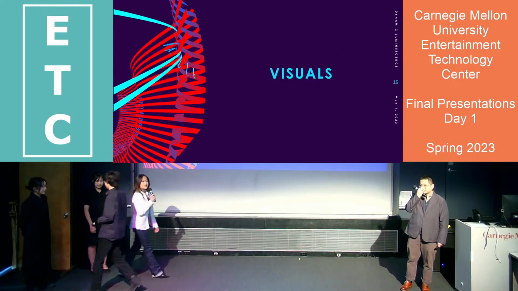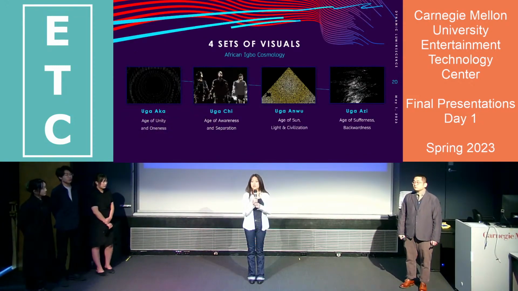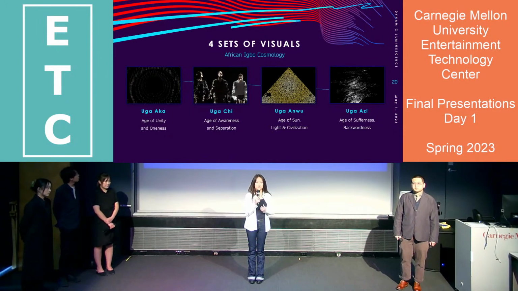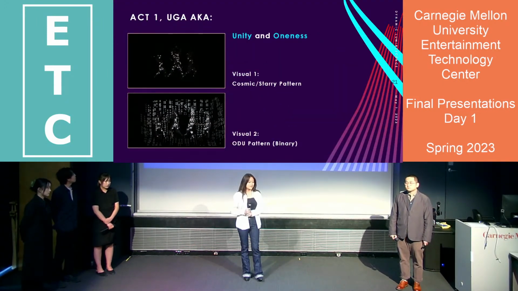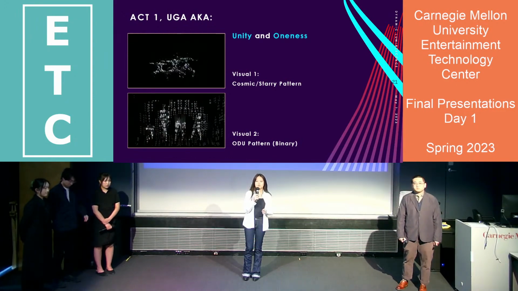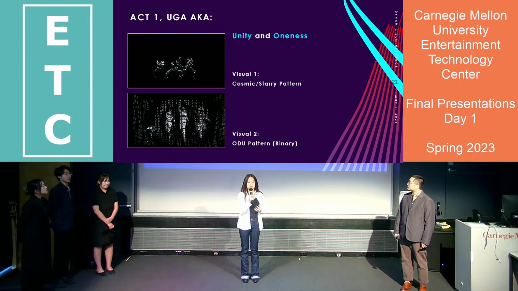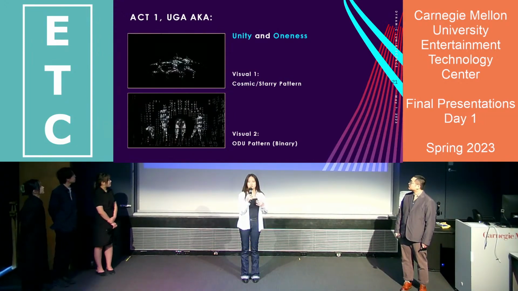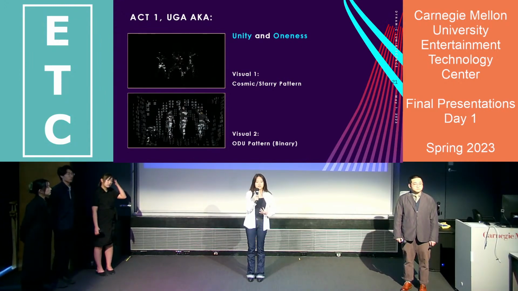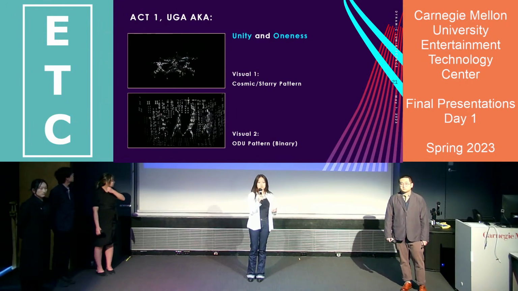So next, I will introduce our visuals in depth. We have created 4 sets of visuals according to the 4 world ages, and each stage has 1 to 2 visual treatments. The first one, Ugaga, is the unity and oneness. For the first visual, we added extra forces and turbulence to create the particles' own movements. We also used a metal ball to simulate the people's movements so that the particles in the background actually move when the dancers are moving.